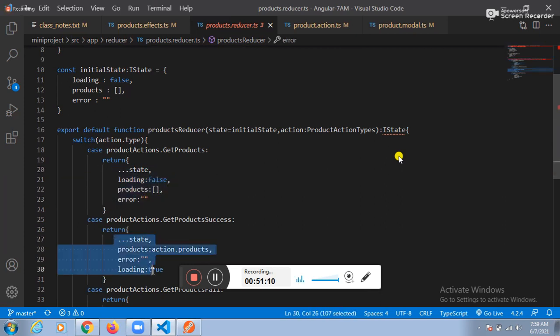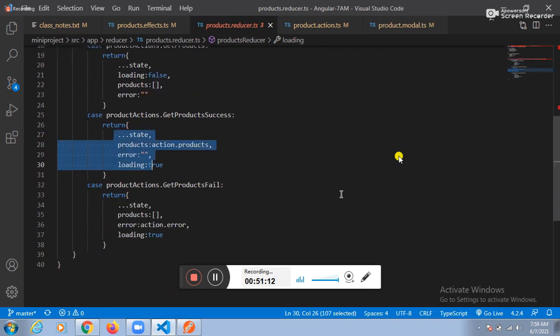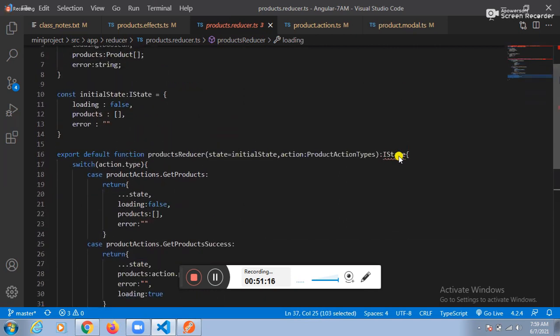Next one is the positive response. Next one is the error response. First one is hitting the server here, next one is the positive response, and next one is the error response.